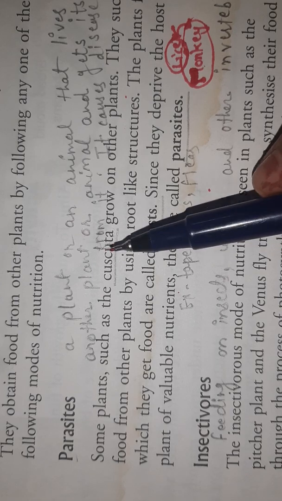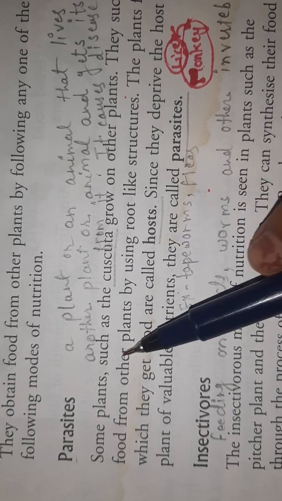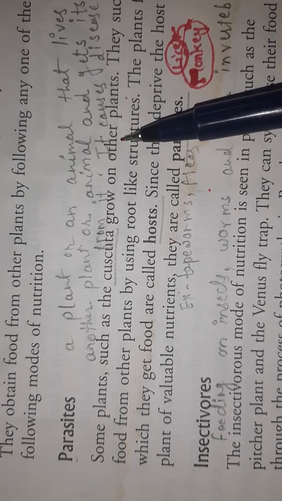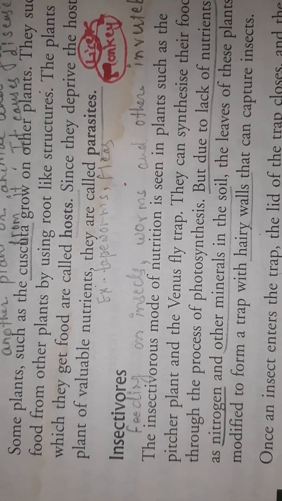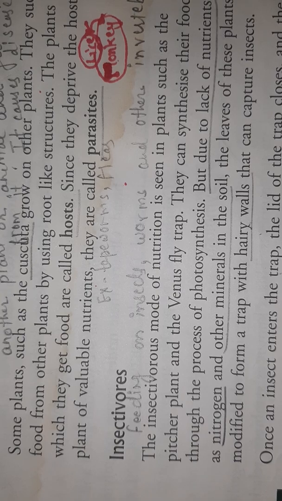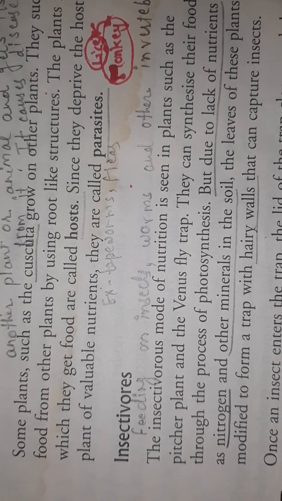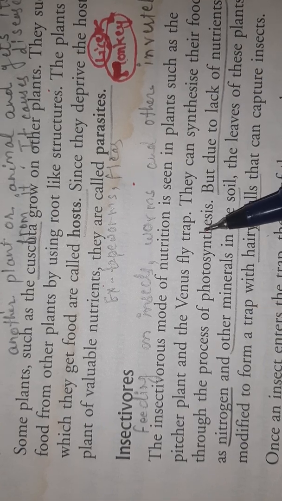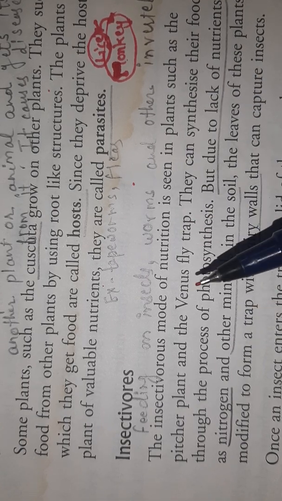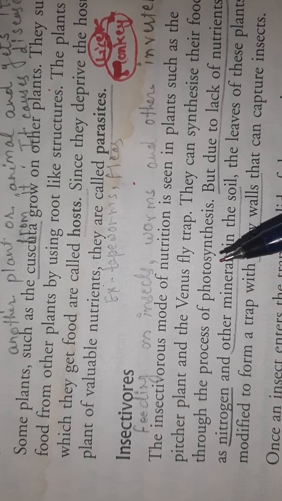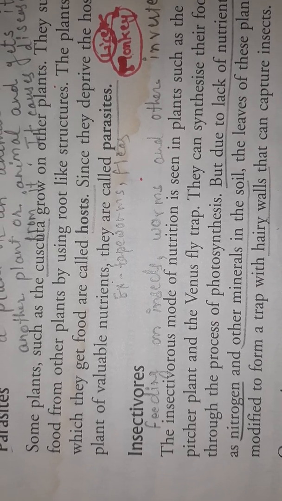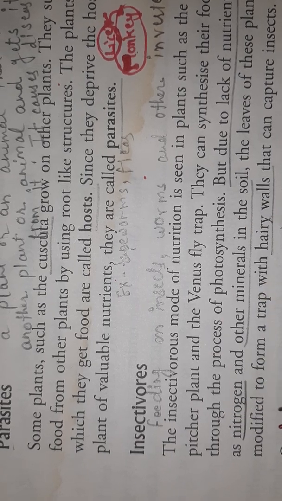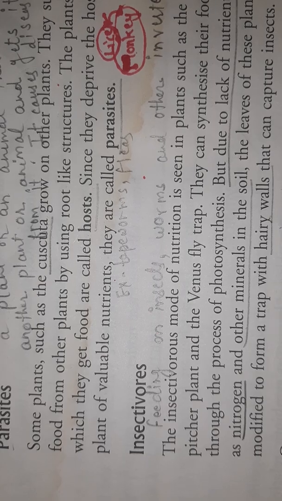This Cuscuta is a parasite because it is living on the other plant and this other plant is acting as a host. Okay, next mode of nutrition is insectivores. What is insectivores? Insectivorous mode of nutrition is seen in plants such as the pitcher plant and Venus flytrap. You can simply say these insect eating plants are known as insectivorous plants.